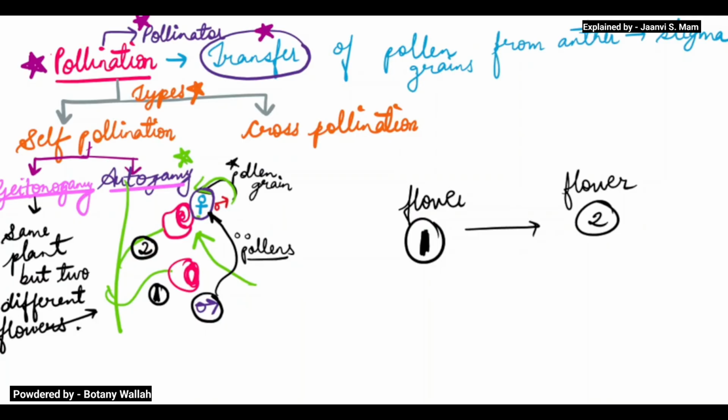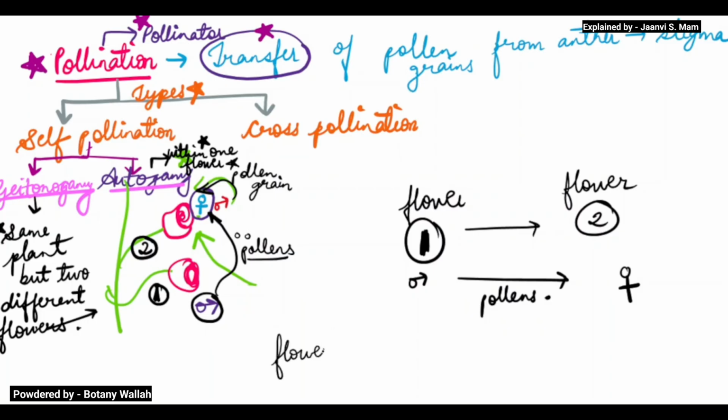Okay, same plant but two different plants. In autogamy, what's happening? Within one flower, the male part is giving to the female part. What is it giving? Pollens.